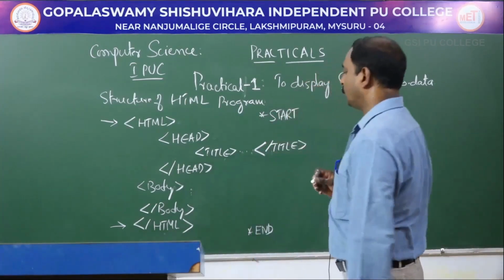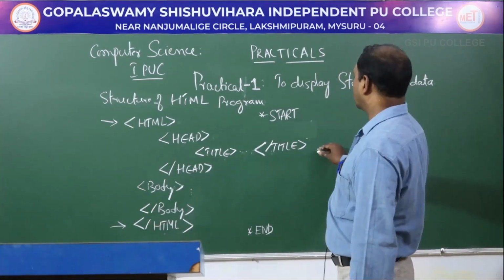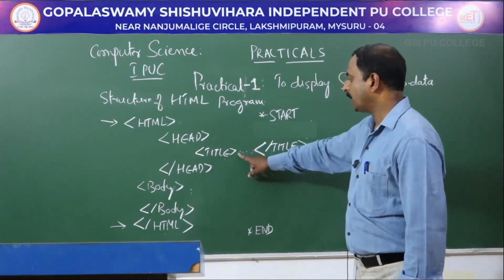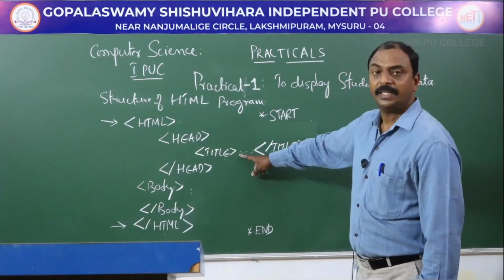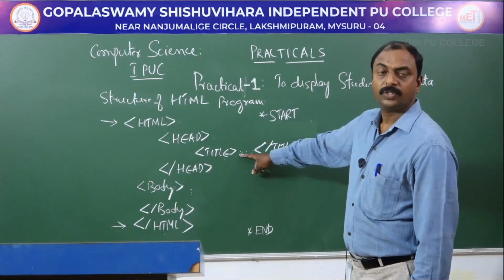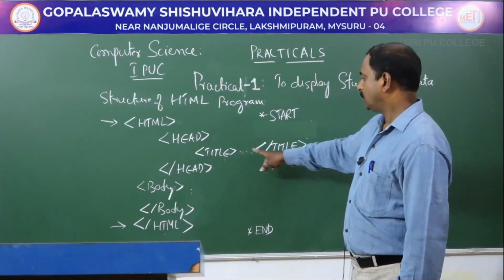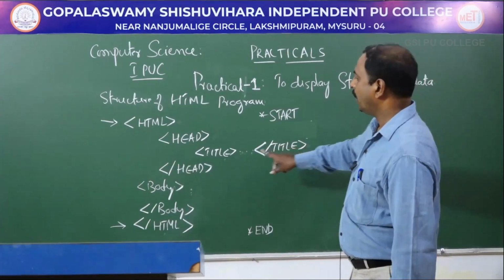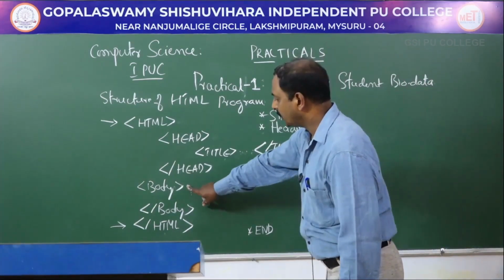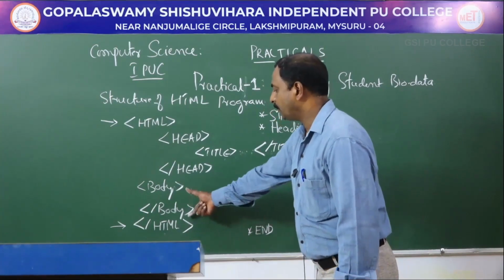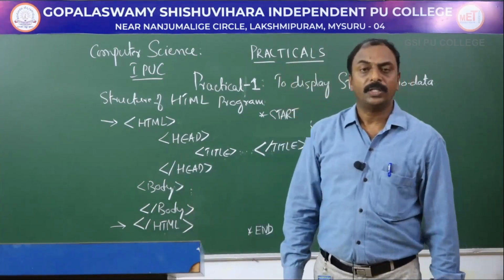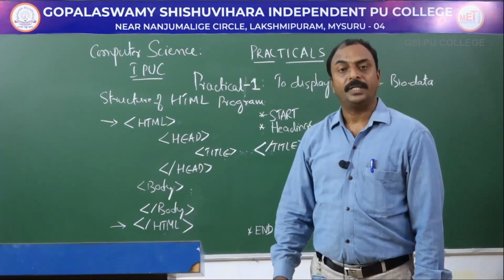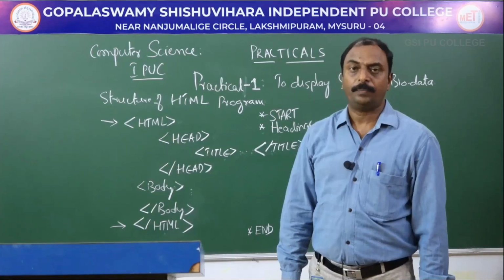So the content, whatever the content inside this title tag will appear in the title bar of your Windows web browser window. So this is title, to display the title in the title bar, and we are closing the head tag here, and after that body tag, and within the body tag we have to write all the tags, all the commands, all the information to be displayed in the web page.